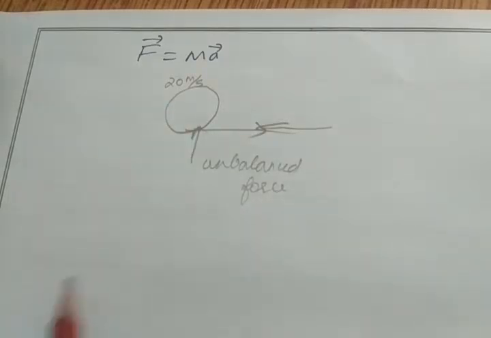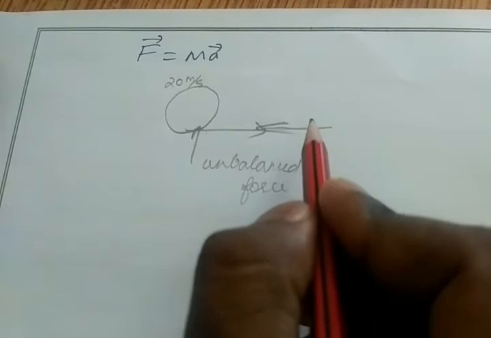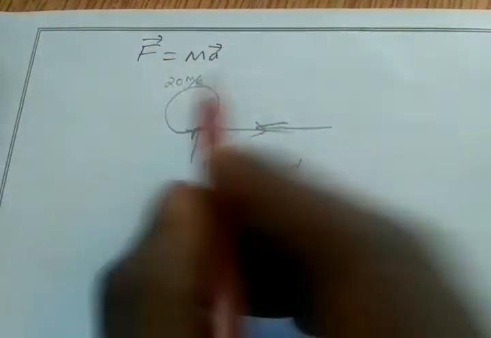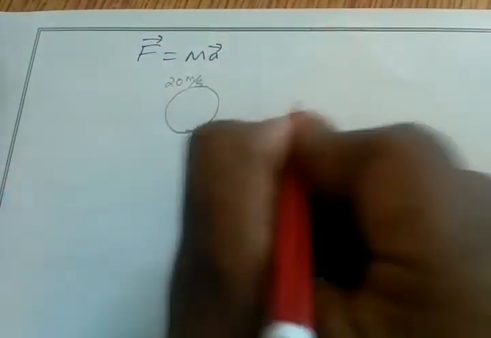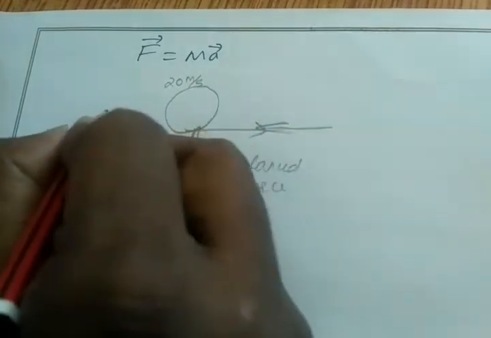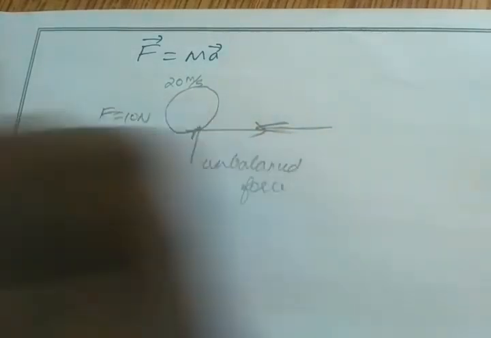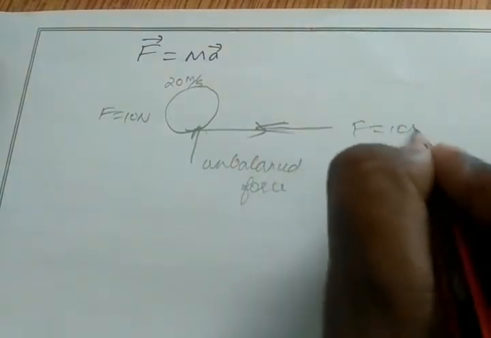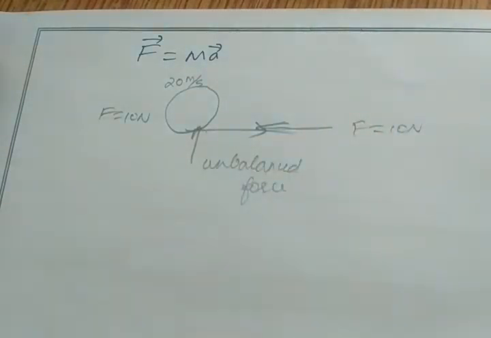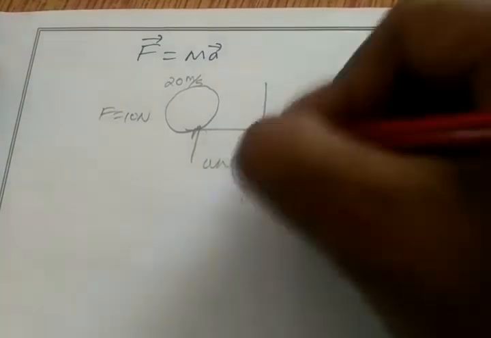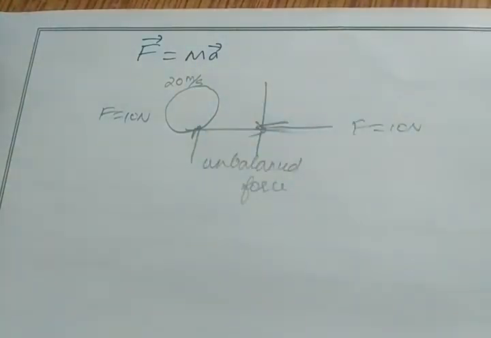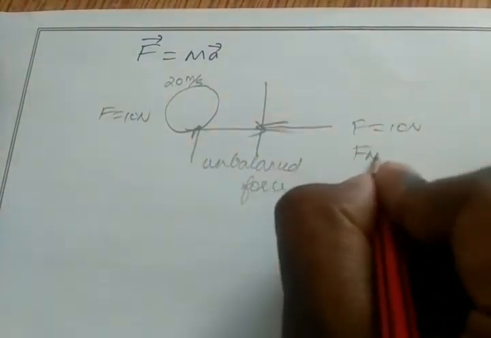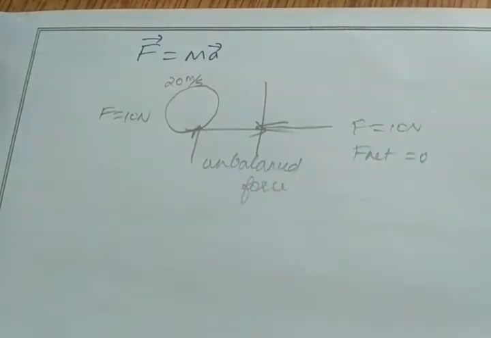So listen carefully. In the opposite direction, I stop the ball with some balanced force. For example, this ball is moving by the force of 10 Newton. In the opposite direction, I also apply 10 Newton. Then what will happen to this ball? The ball will stop, right? The ball will stop. So what is the net force acting on it? Net force will be 0.